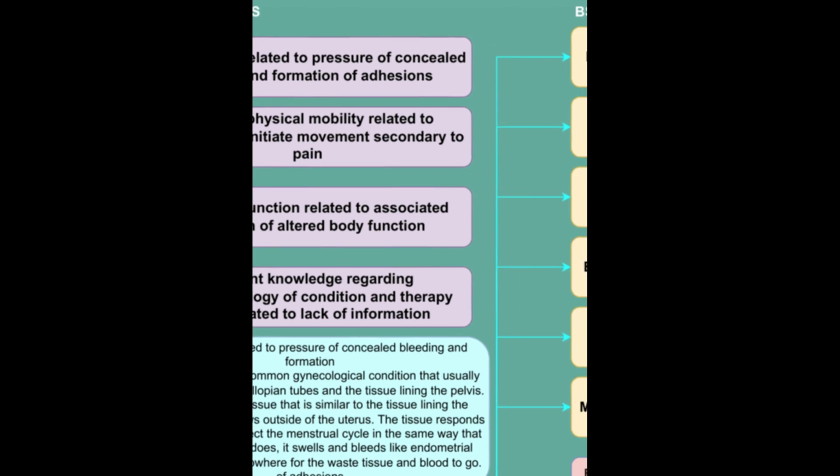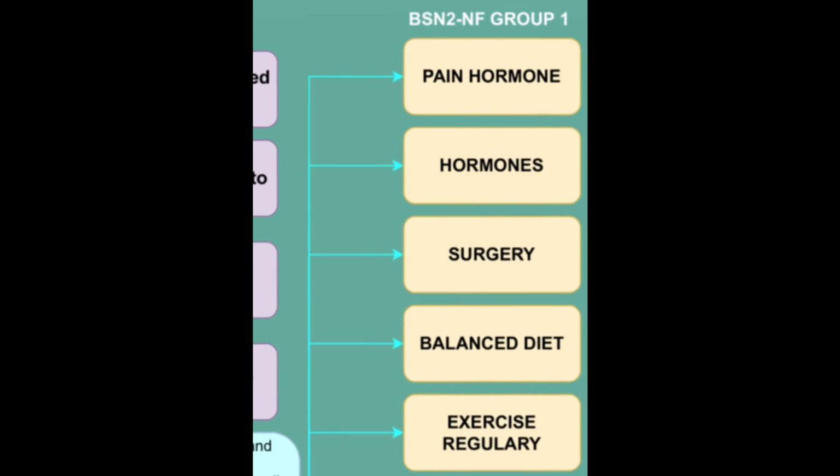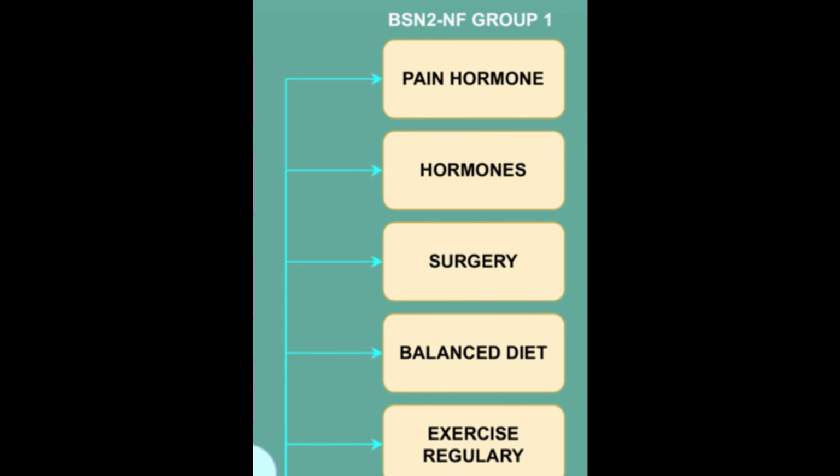For the healthcare management, currently there's no cure for endometriosis. Treatments usually include surgery or medication. First is pain medicine. The doctor may recommend an over-the-counter pain reliever. Non-steroidal anti-inflammatory drugs like ibuprofen or naproxen work for many people. Next is hormones. Hormonal therapy lowers the amount of estrogen the body creates and can stop the period. This helps lesions bleed less so there's not much inflammation, scarring, and cyst formation.